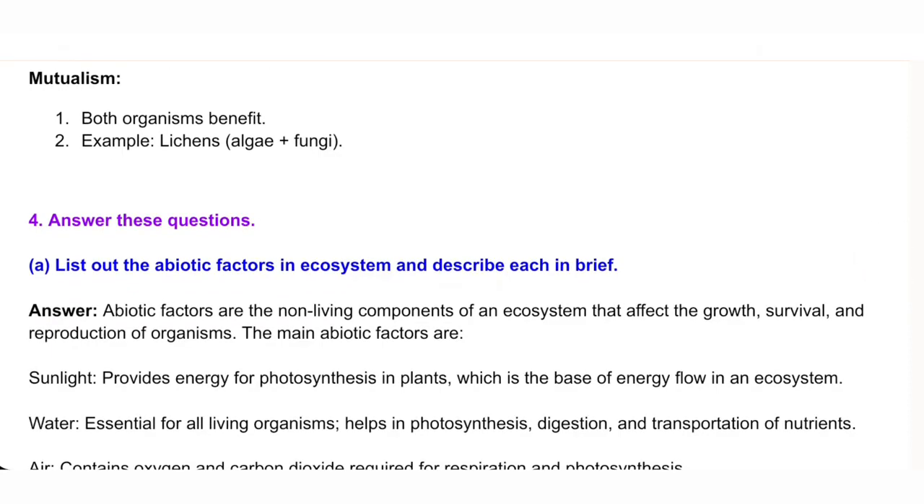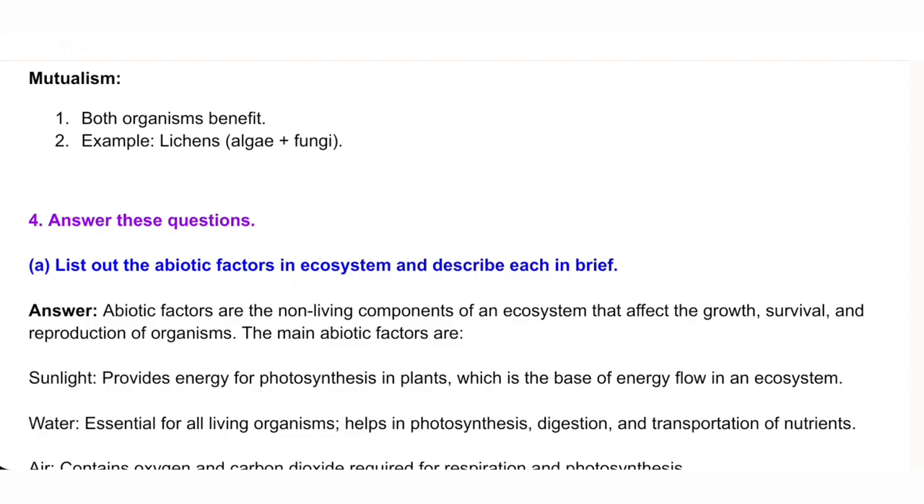4. Answer these questions. A. List out the abiotic factors in ecosystem and describe each in brief. Answer. Abiotic factors are the non-living components of an ecosystem that affect the growth, survival, and reproduction of organisms.